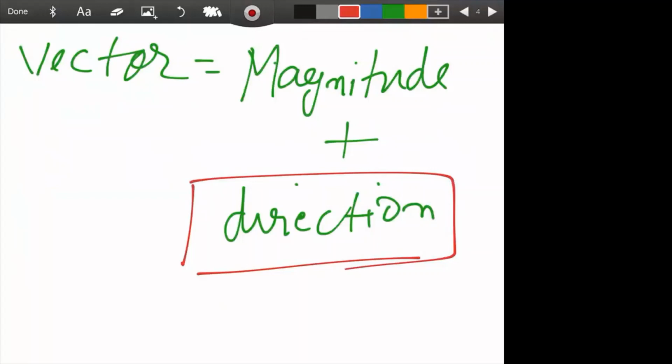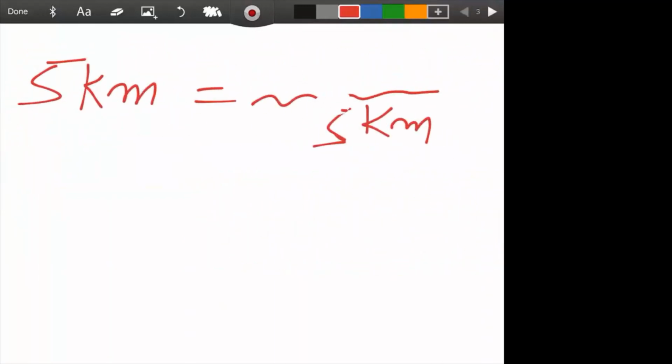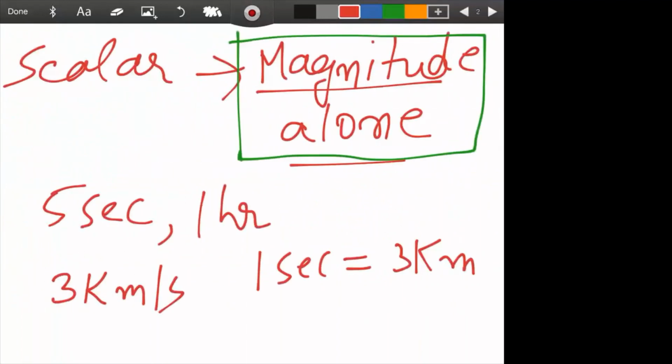And scalars are those quantities which have only magnitude. So remember this. In physics, scalars are those physical quantities which can be expressed by their magnitudes alone, and vector quantities are those physical quantities which possess magnitude as well as direction.